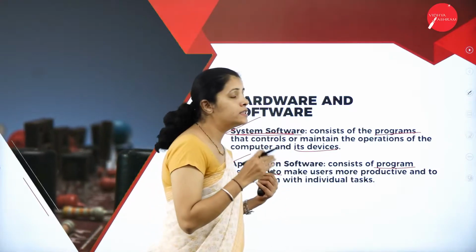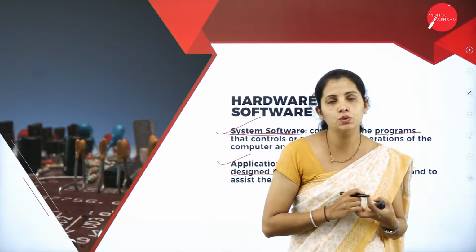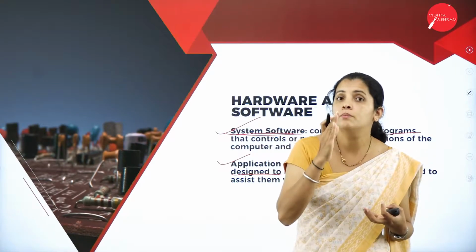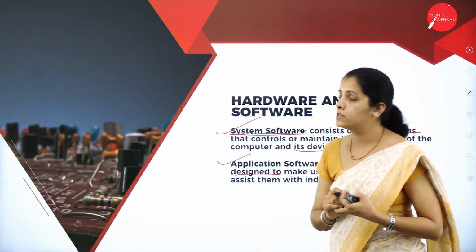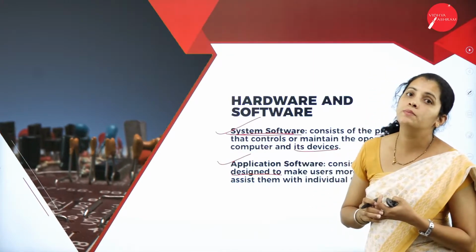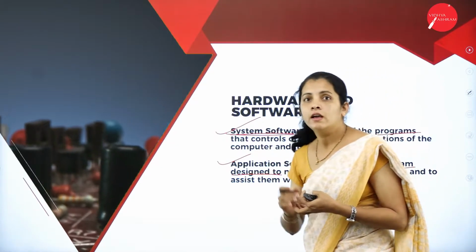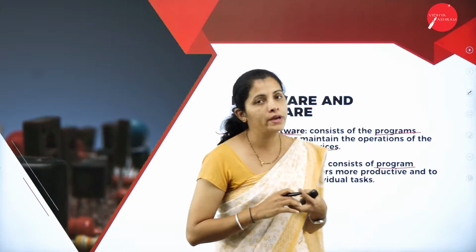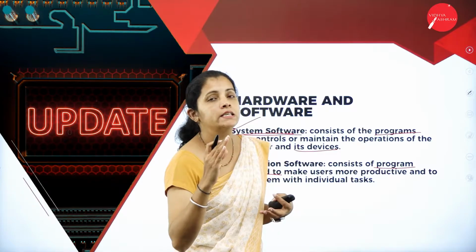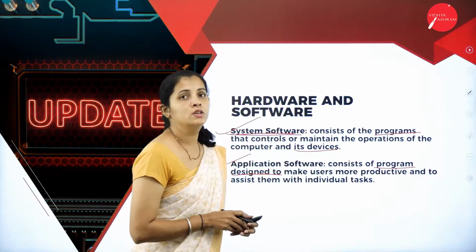That means the application software is designed based on the user needs. So application software is once again a program or set of instructions, and it is mainly designed to make the user more effective and more productive. Some of the examples for application software are Tally, Nudi, or Microsoft Word, Excel, etc. These are some of the examples for application software.